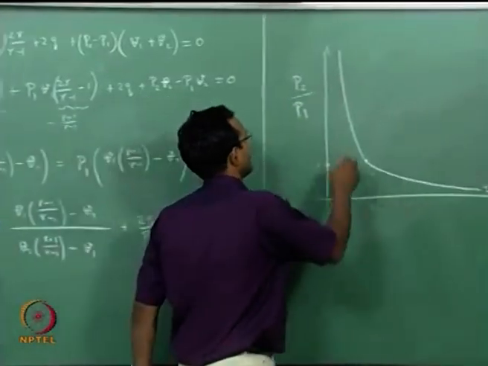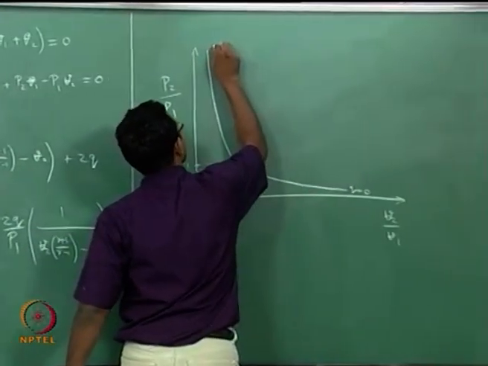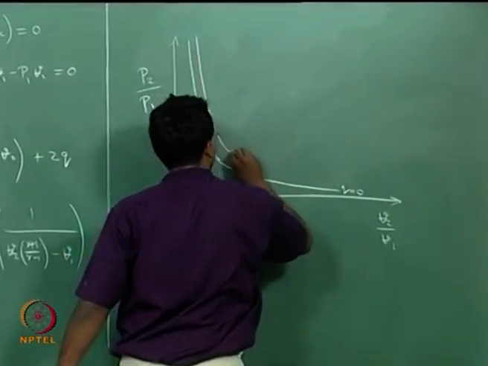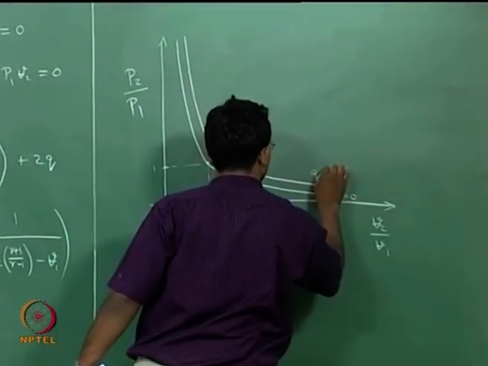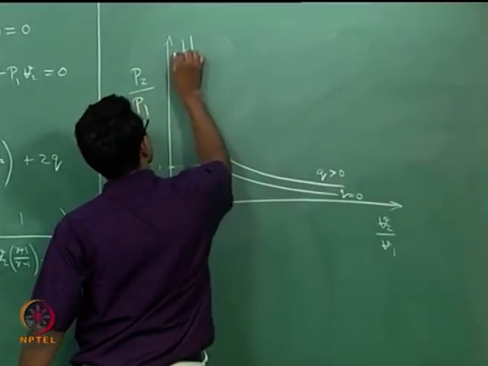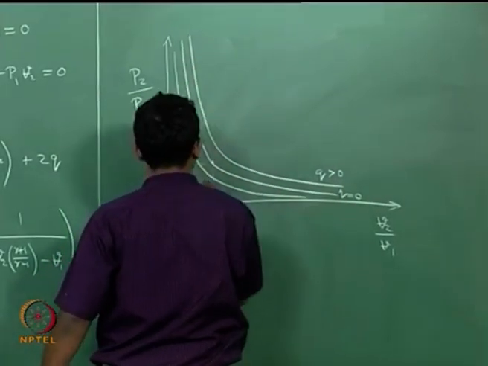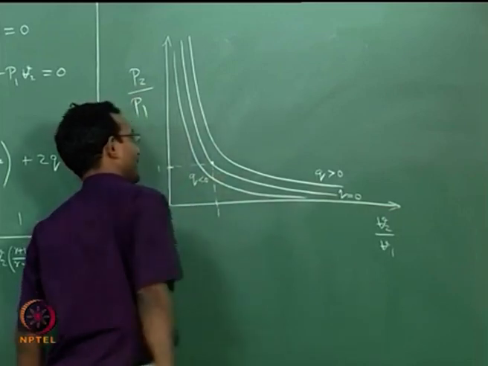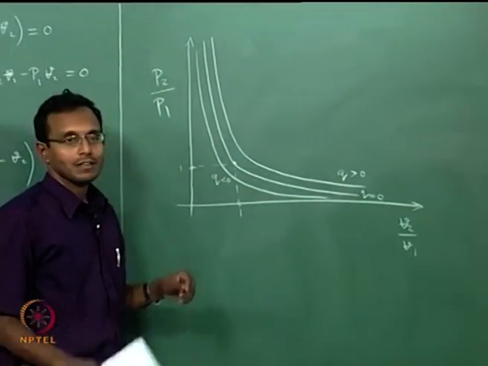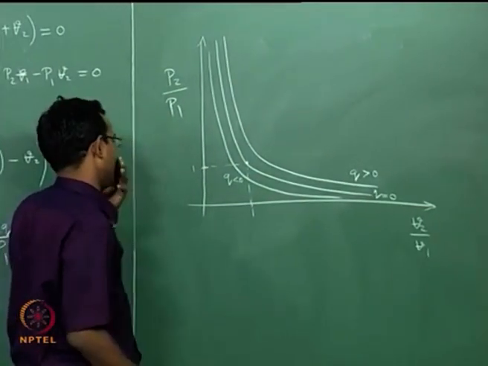So, if I look at that, the curve is going to be above this curve. For q greater than 0, it is going to be like this, and if q is less than 0, that is I am cooling, that will be like this. Okay. These are your curves, this is how it will be.